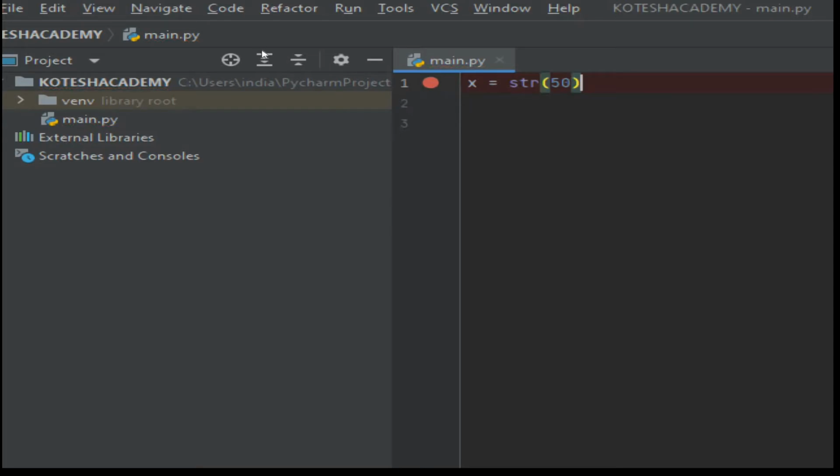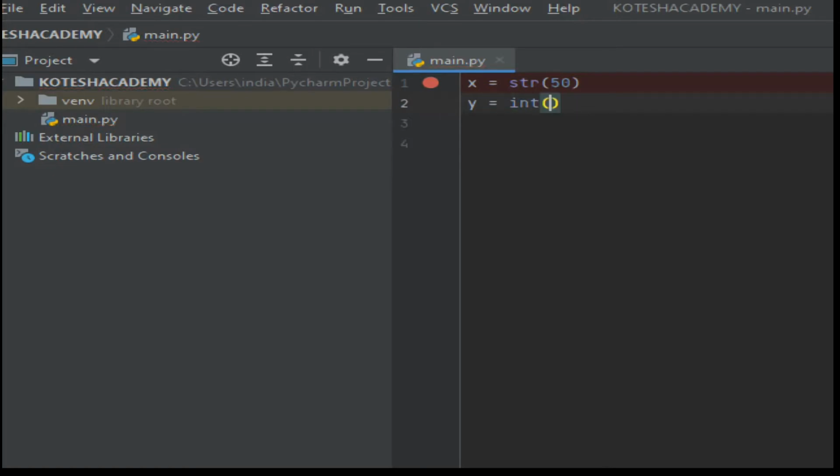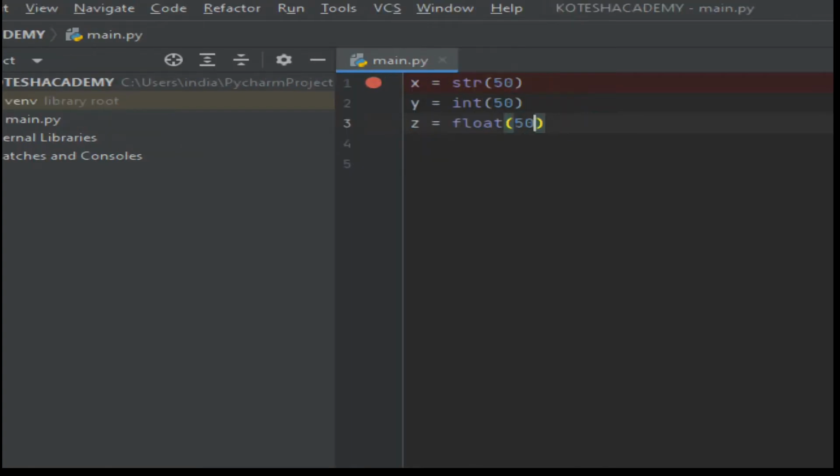Then only you will get that x value is the default, in terms of string. You are able to see it like that. Okay. Next, you are taking y is equal to integer of 50. The actual input data is 50, and we are also converting it to a 50 value. Next, z is equal to floating of 50. So what is the difference between these?